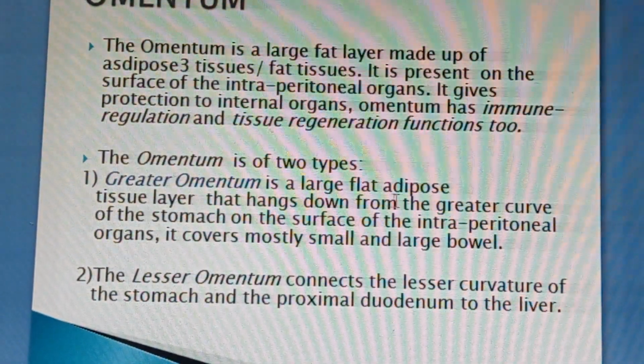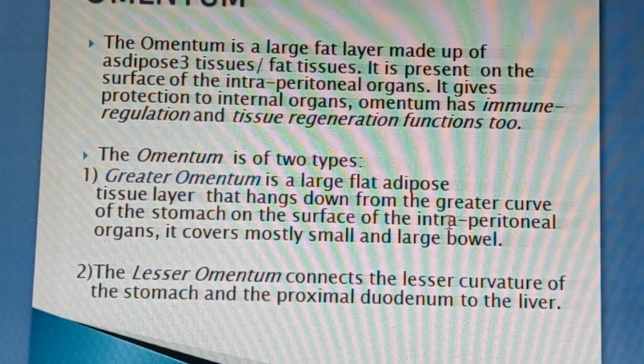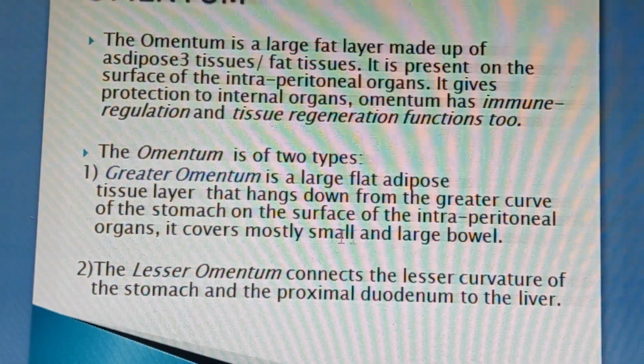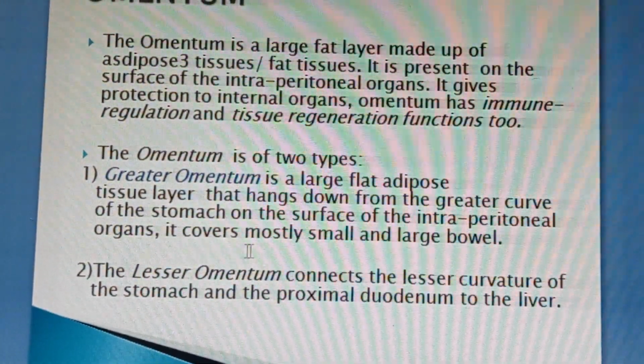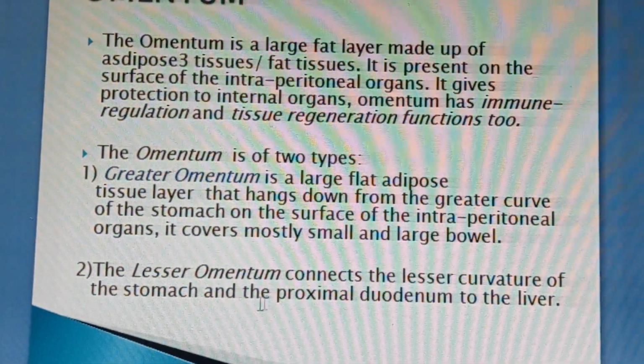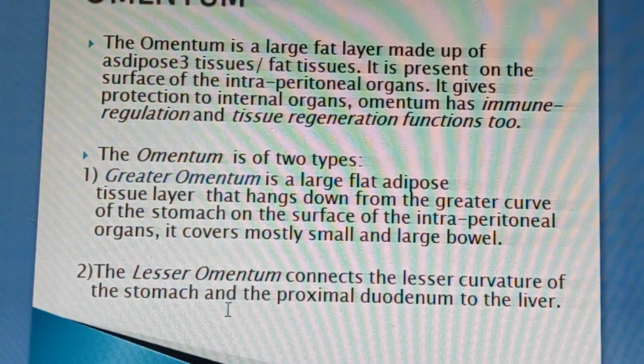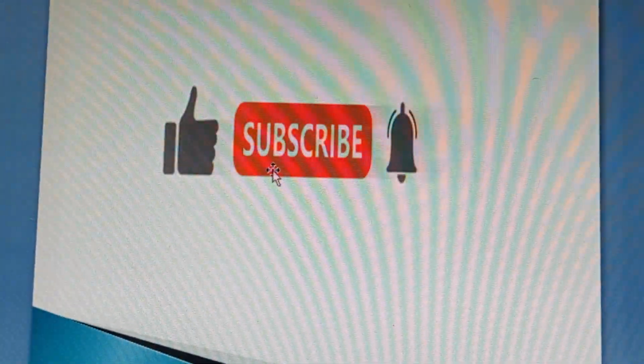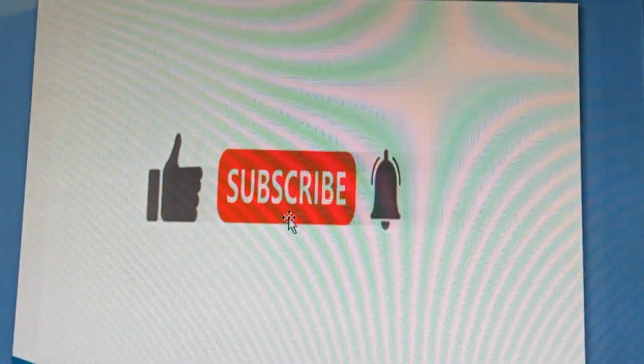The greater omentum is a large flat adipose layer that hangs down from the greater curvature of the stomach on the surface of the intraperitoneal organs. It covers the small and large intestine. The lesser omentum connects the lesser curvature of the stomach and the proximal duodenum to the liver. This is all about the structure of the stomach.